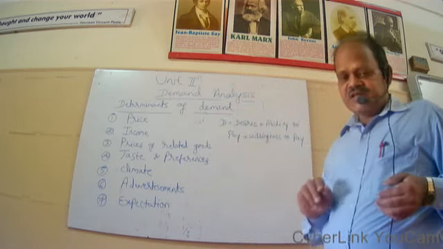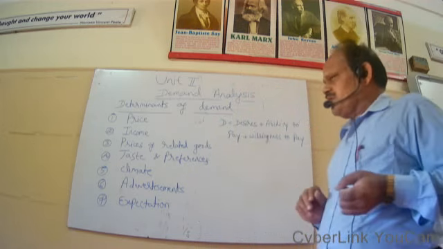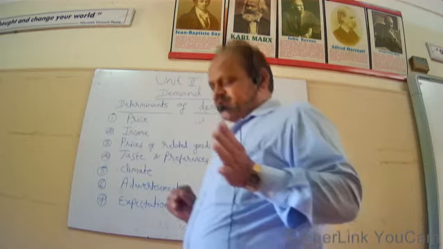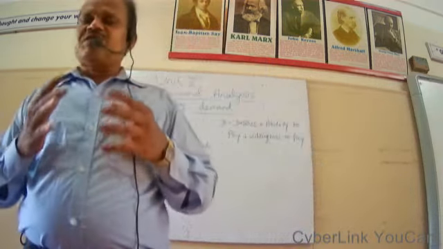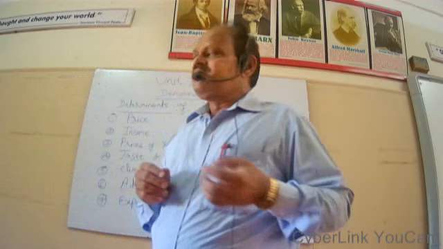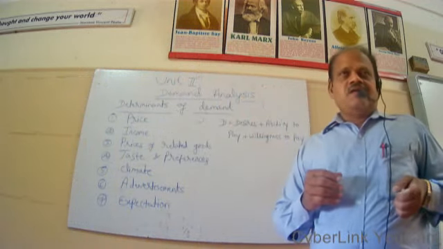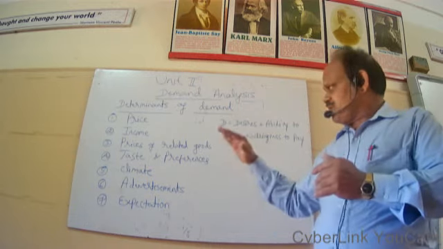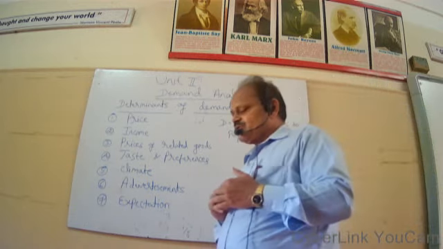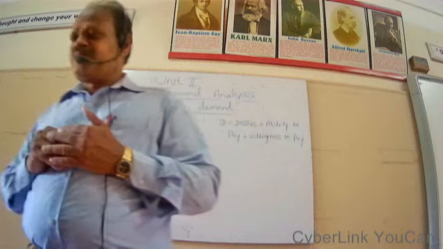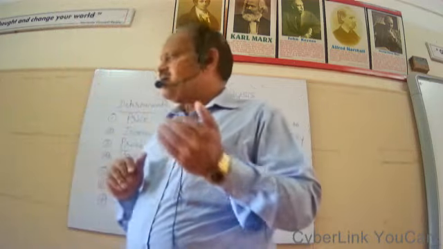The second factor is income. Income means purchasing power, the capacity of a buyer to purchase goods and services. Income and demand are positively correlated, or there is a positive relation between income and demand.